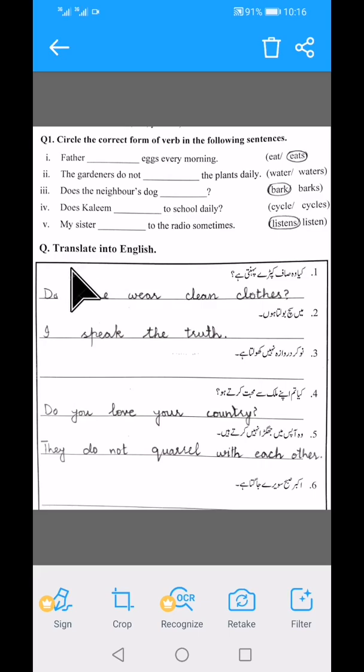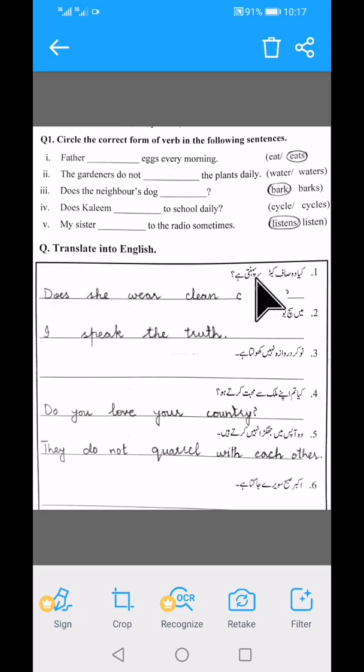Now students, translate into English. क्या वो साफ कपड़े पहनती है? This is the interrogative sentence of present indefinite tense. Recall your memory, and according to the rule of the present indefinite tense, in interrogative sentences you have the helping verbs do and does.